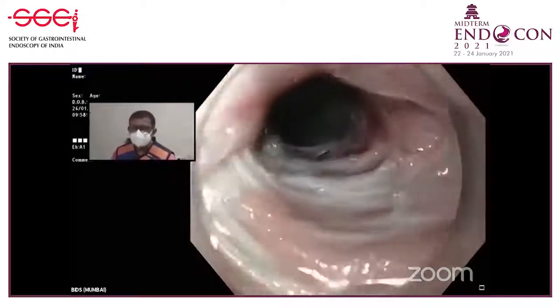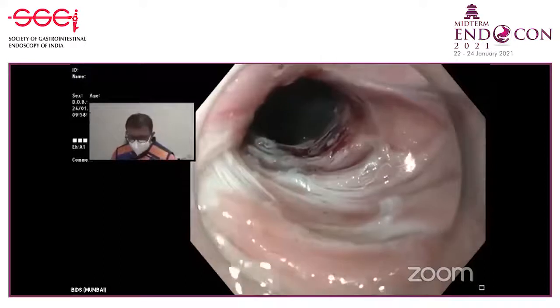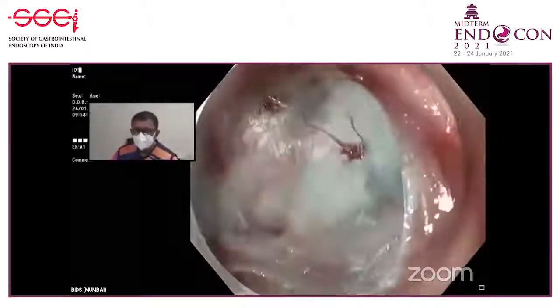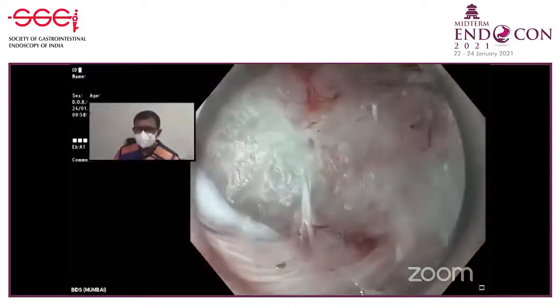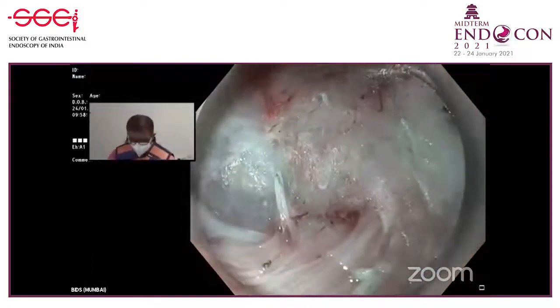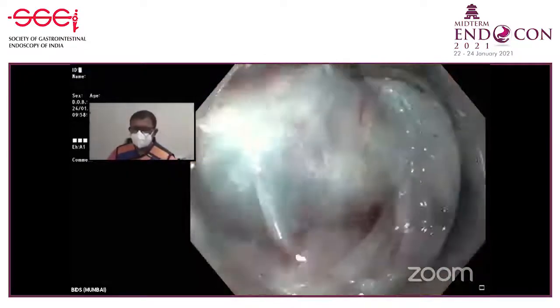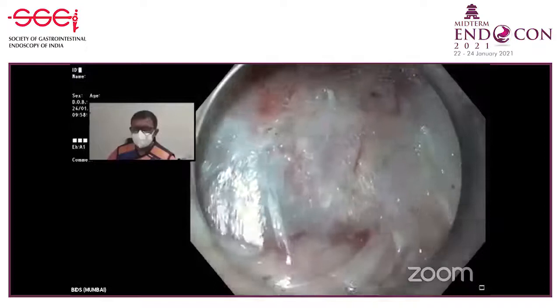Actually, I can see there is resistance here. This is the OG junction area. This is likely to be the LES. Beyond that, a little bit more we have to go. So this is the front stomach. A little bit more, and then we can start the myotomy. I think we can see the oblique fibers also towards the gastric side.